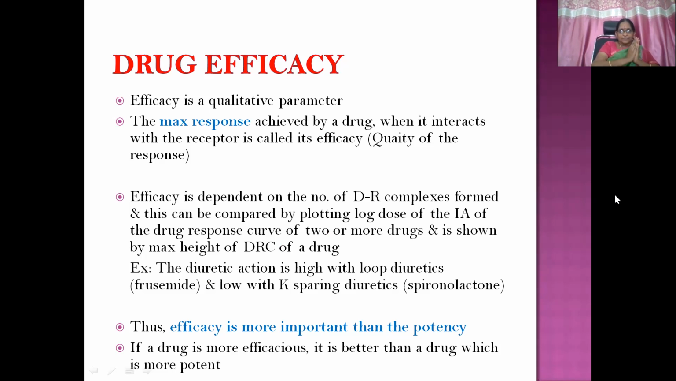Intrinsic activity on the log dose response curve of two or more drugs is shown by the maximum height of the dose response curve of the drug. Here the example is that diuretic action is high with loop diuretics, like furosemide, and low with potassium sparing diuretics, like spironolactone. When you plot the log dose response curve, one is going to show the heightened response and the other is not. That's how you can differentiate which is more efficacious when compared to the other drug.